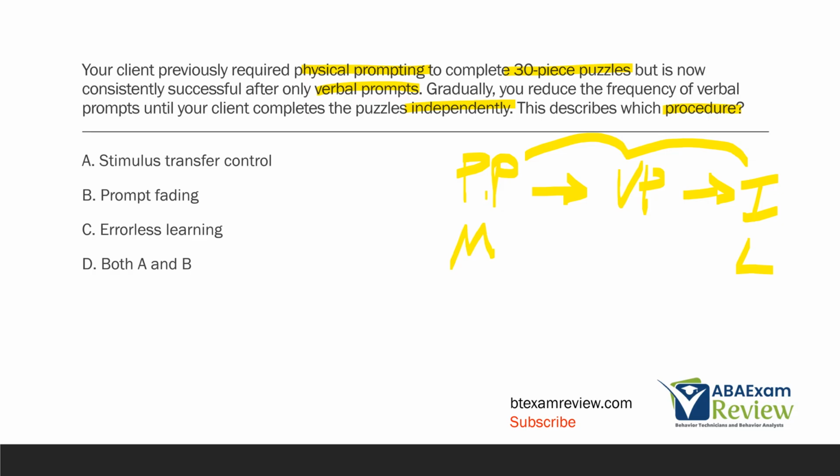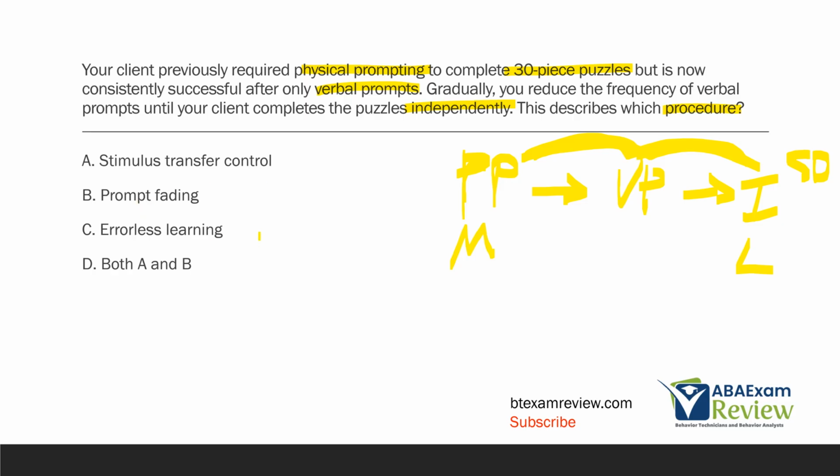So initially, the physical prompting has control over the behavior. We then move control to the verbal prompt. We then move control to just the SD. And that's the whole idea. Because when you prompt, those prompts become temporary discriminative stimuli or SDs. And we want to fade the prompts and transfer control from the prompts to our real SD. So we've successfully transferred stimulus control from physical prompts to verbal to just the SD. So the procedure described here is stimulus transfer control and prompt fading.